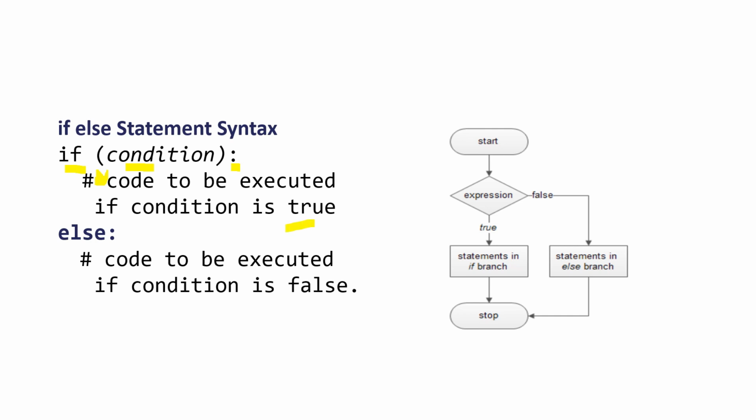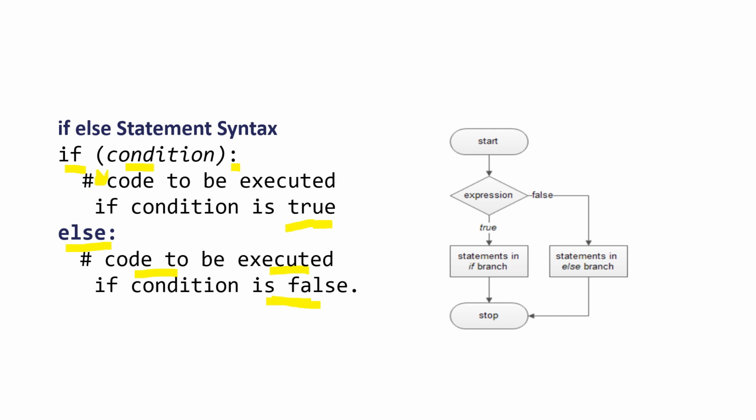write all the code that we have to execute when condition is true. And we know that if we just use if condition, it will only execute block of statements when condition is true. But when condition is false, what block should it execute, that it won't. So we need if else statement. So we use else keyword which will decide what to do if condition is false. Inside else, again we give some space and write all the code that has to be executed when condition is false. So inside if we write the code for when condition is true, and inside else we write the code for when condition is false.